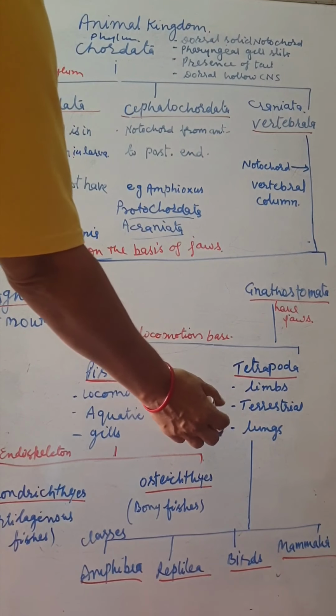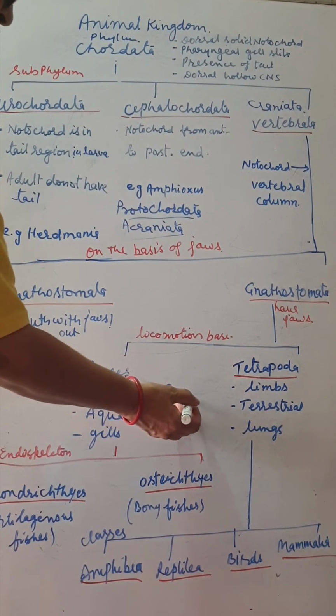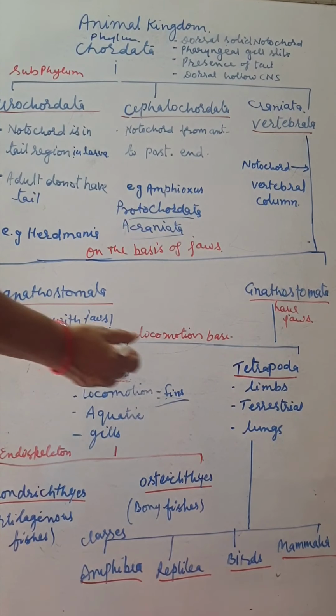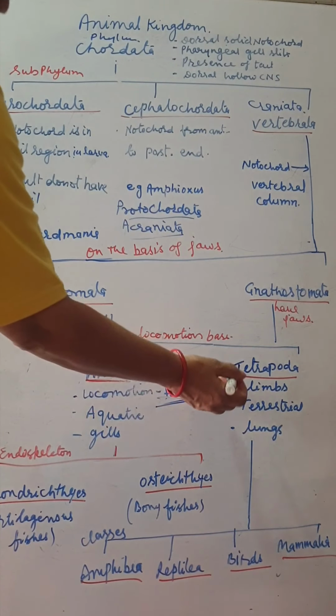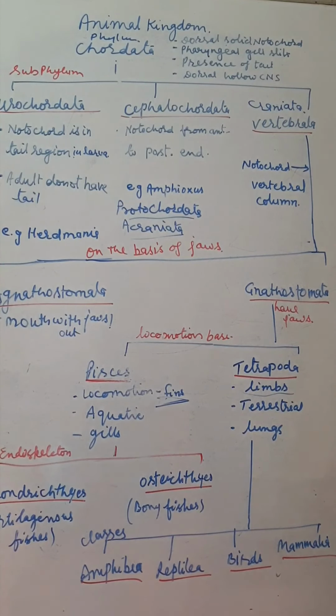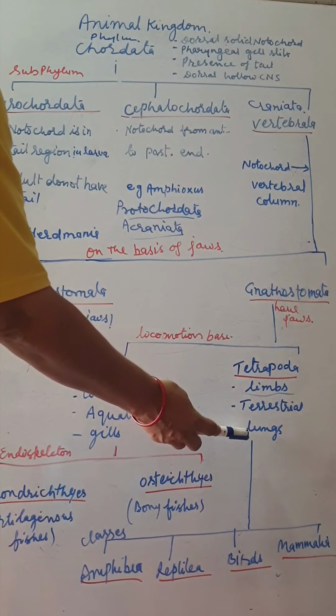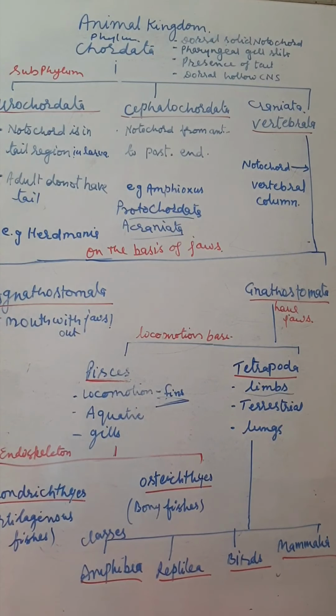And the Tetrapoda have limbs. The fishes have fins for locomotion, and the Tetrapoda have two pairs of limbs. They are mostly terrestrial. When they live on land, they breathe through lungs.